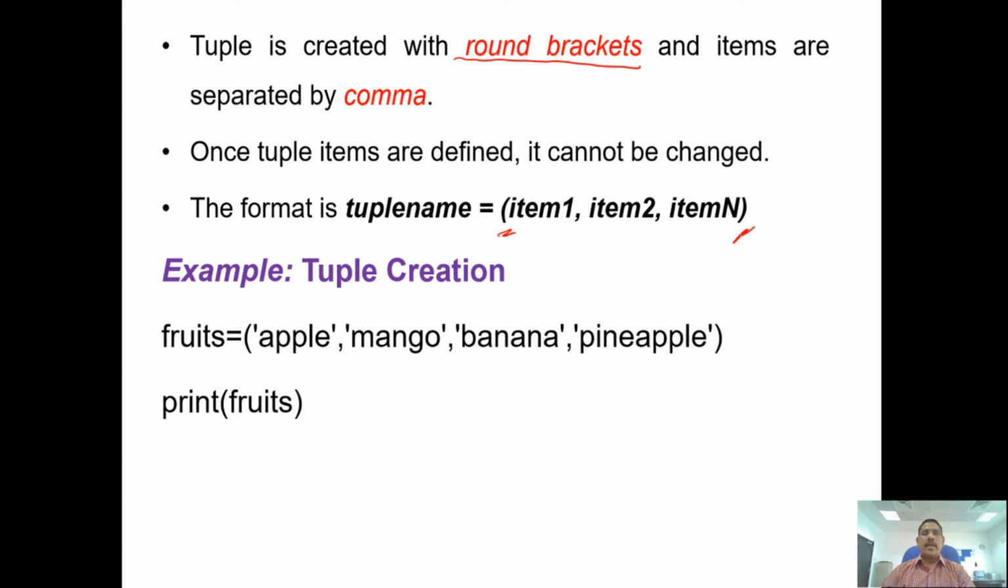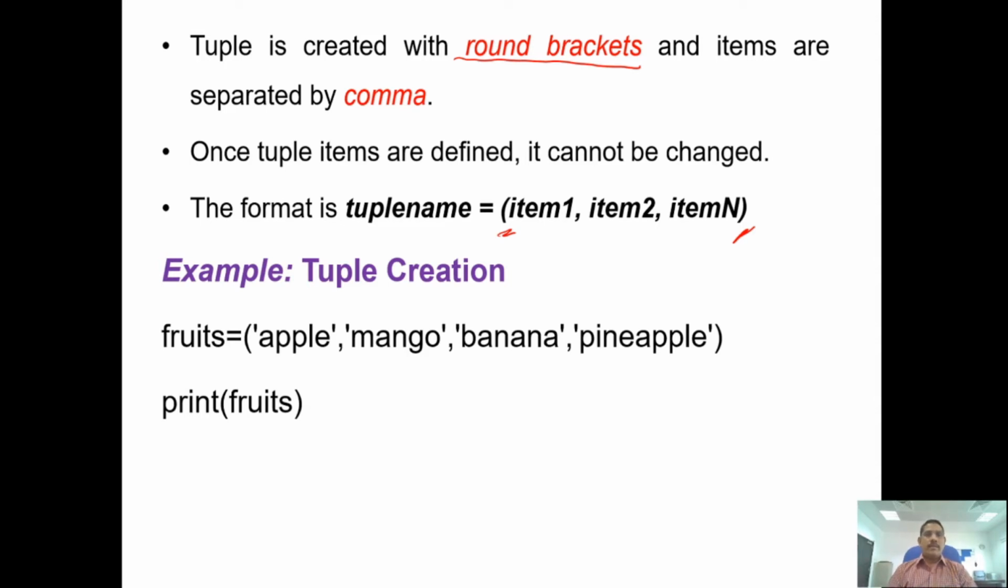The tuple items are enclosed with round brackets and separated by commas, similar to dictionaries and lists. All items are separated by commas, but enclosed with the parenthesis. Okay, that is a tuple. This is the creation of tuples.